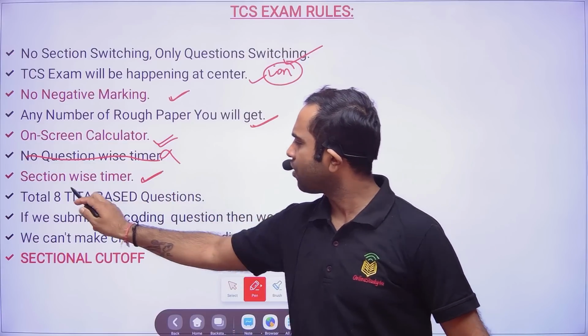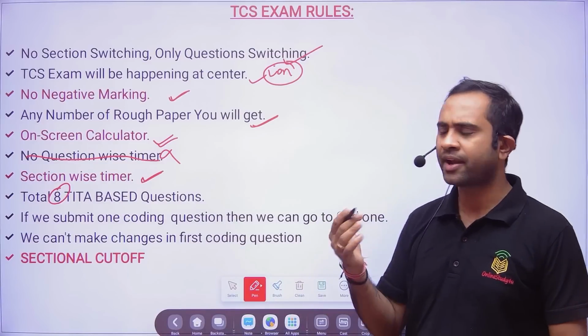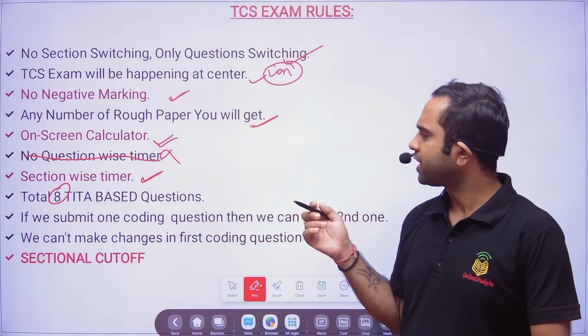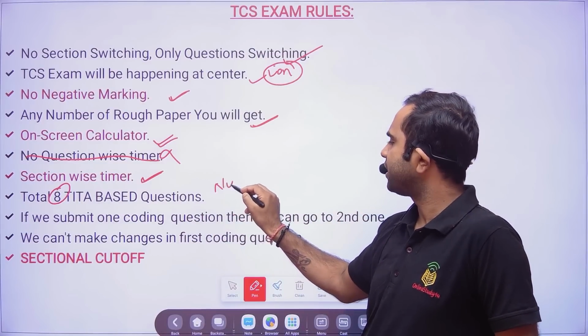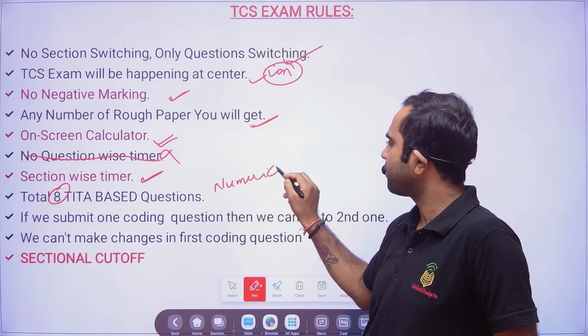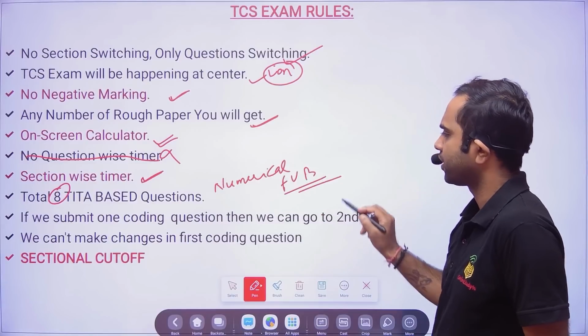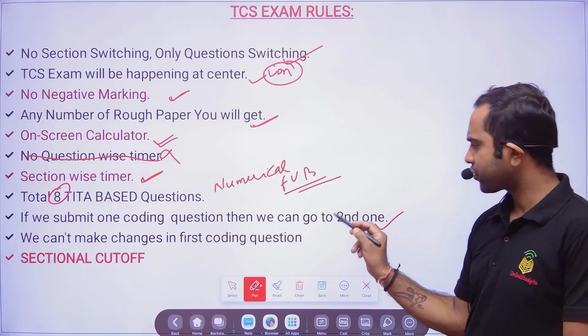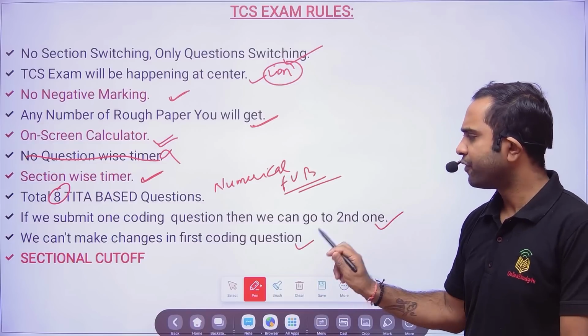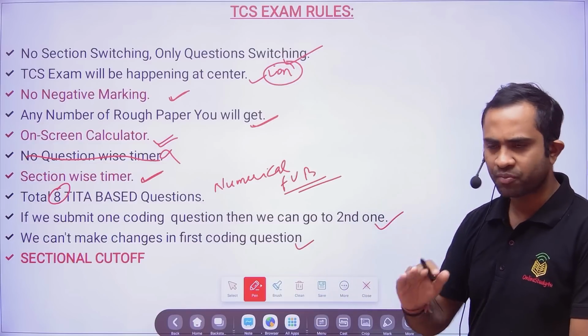So see, now in some shifts there are more than 8 TITA-based questions. Yesterday in numerical ability there were many fill in the blanks. TITA-based is nothing but fill in the blanks, fill up the blanks you could say. If you submit one coding question, then we can go to the second coding question. We cannot make changes in the first coding question once you move to the second.